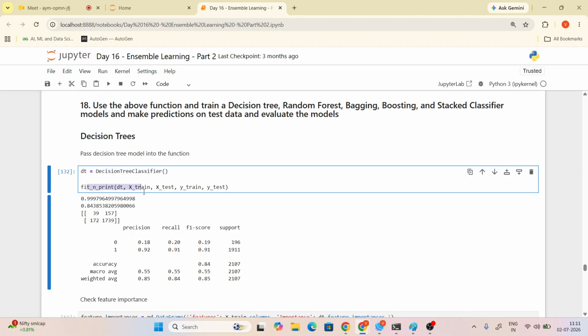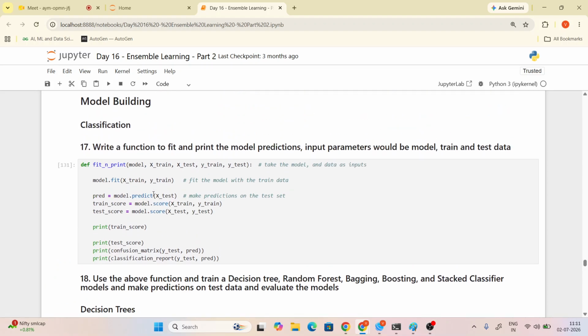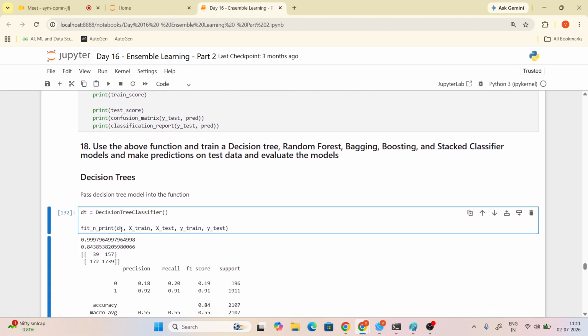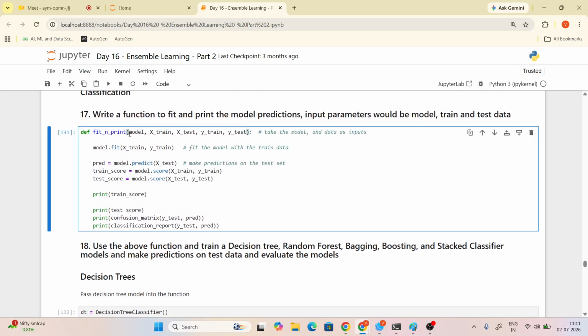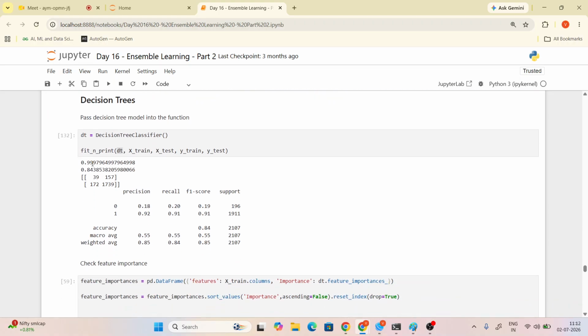Now you are calling the function. dt is automatically replaced here, so the model name is dt, decision tree. The decision tree fits x train, y train, predicts the test, and shows the score value. Now it's all showing, right?